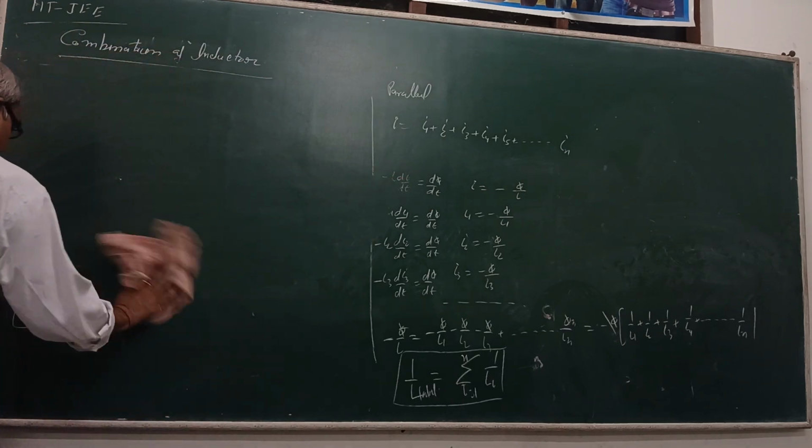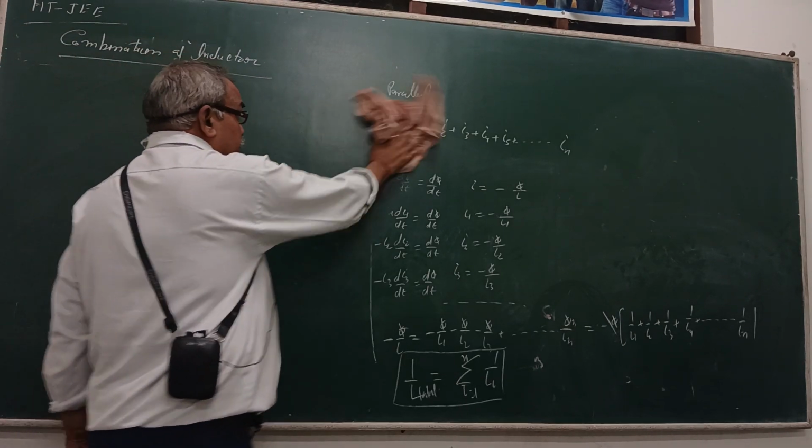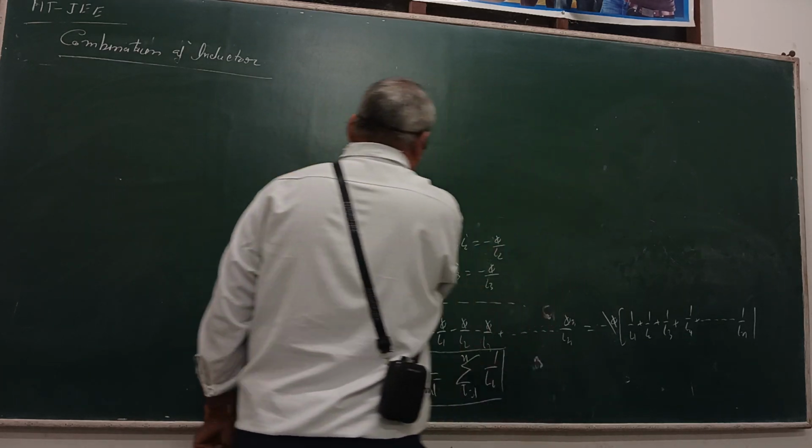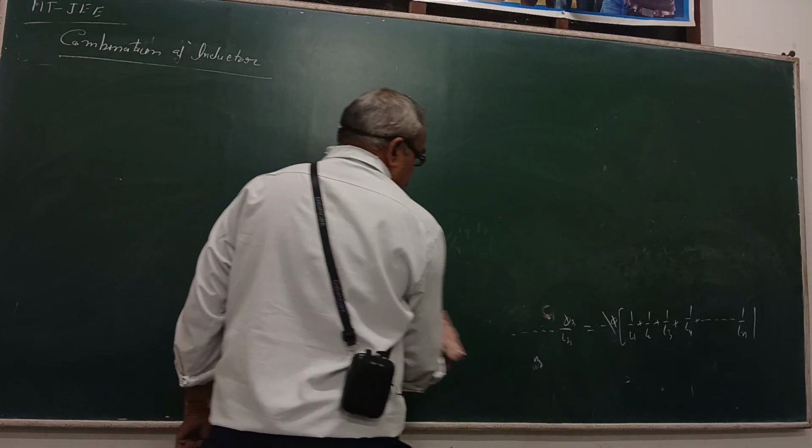Combination mixed in series: two coils and two resistances.